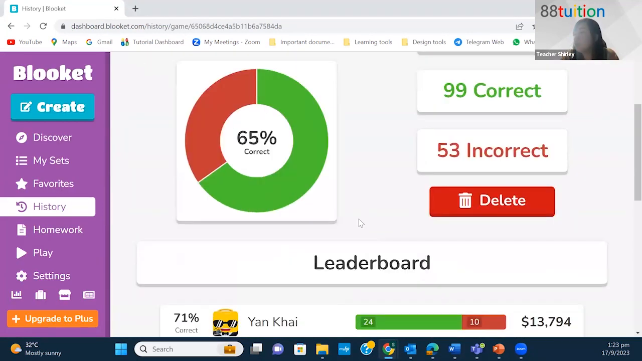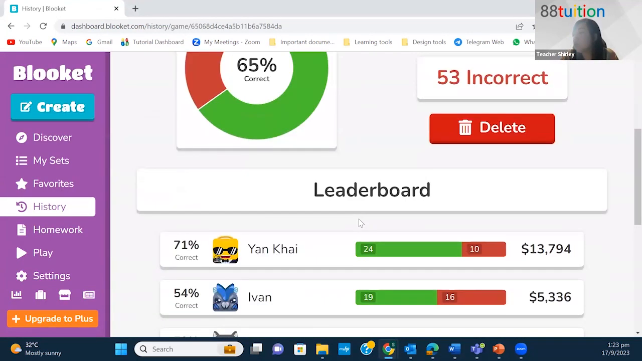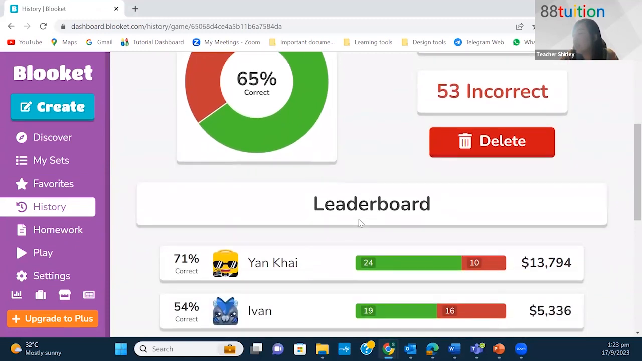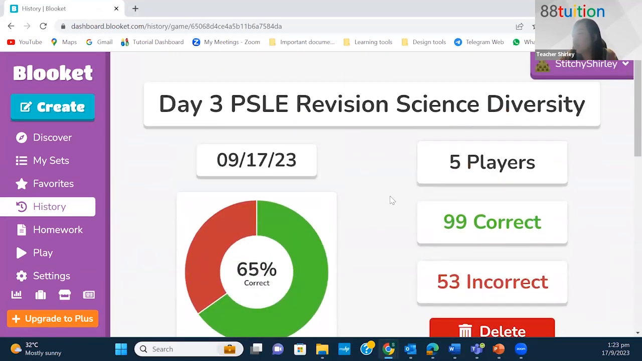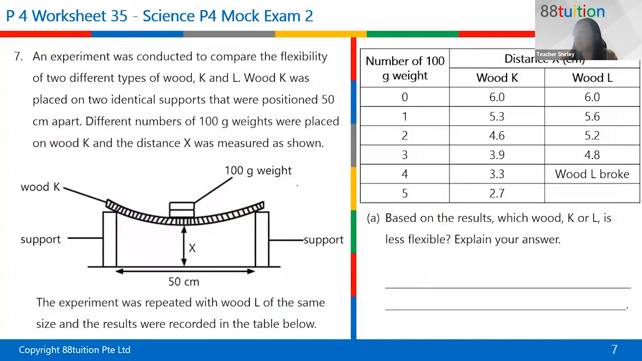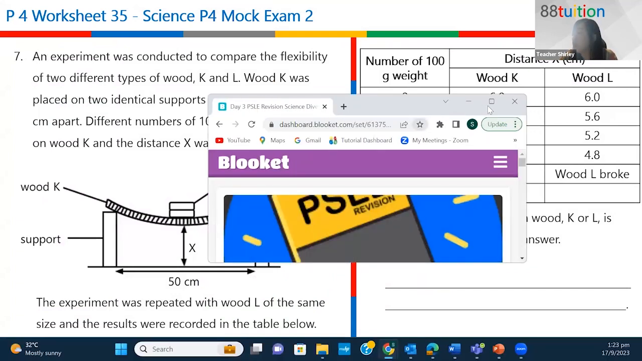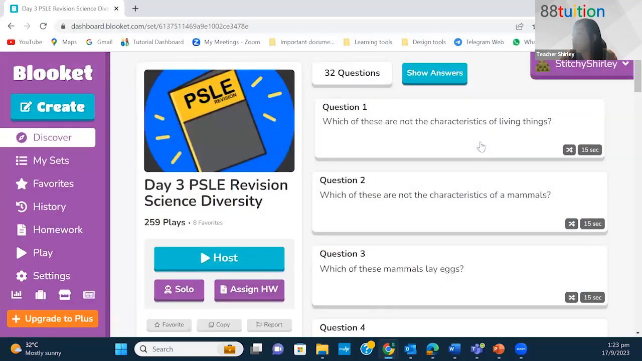Okay, I would say not too bad, but maybe not too good either. Okay, 65% correct. Because I thought diversity is a topic whereby it's mostly P3 topics, right? Animals and all. So maybe we'll go through the questions. I think we might need to go through the questions, okay? 65% means there are still certain concepts which you all don't know.